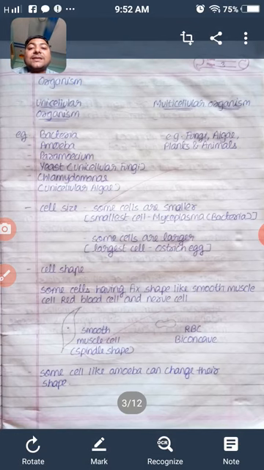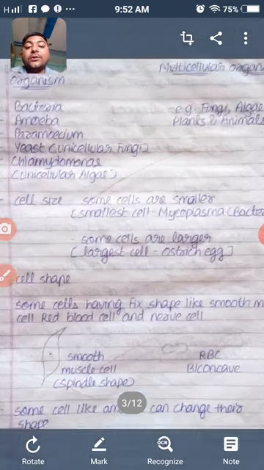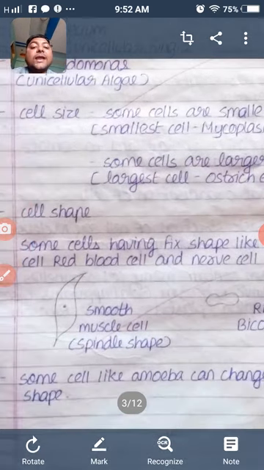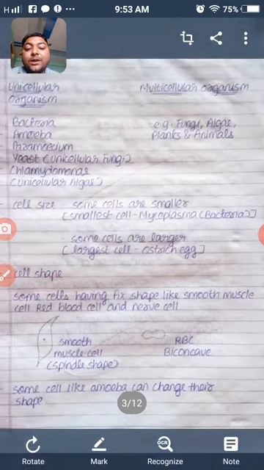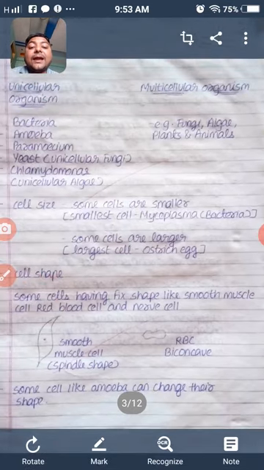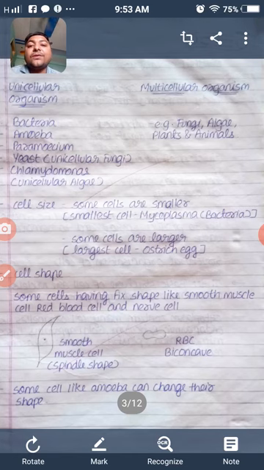Now cell shape. All cells do not have the same shape. Some cells have a fixed shape, like the smooth muscle cell, red blood cell, and the nerve cell, but they all have different shapes. You can see that smooth muscle cells look like this, and the RBC shape is biconcave. Some organisms like amoeba can change their shape every time, so they do not have a definite shape.